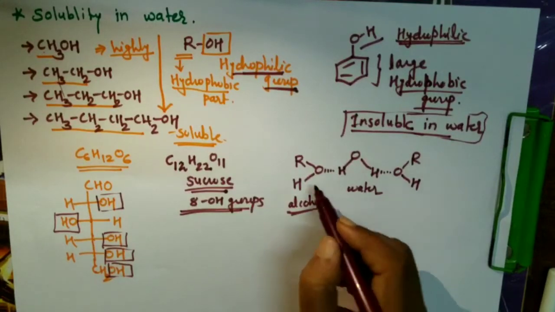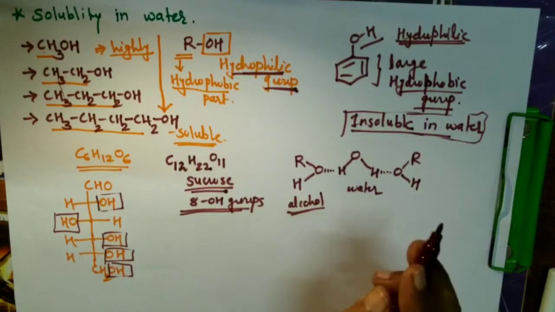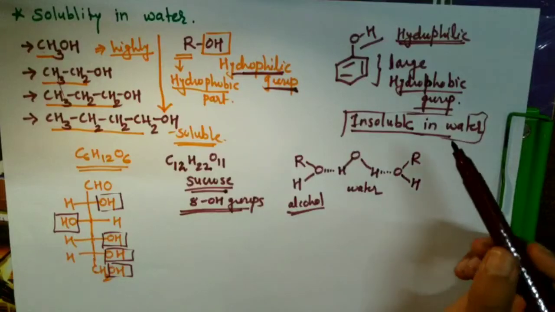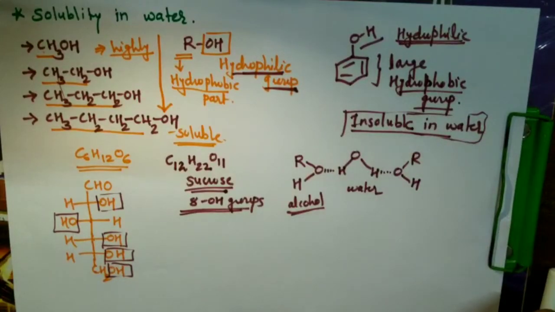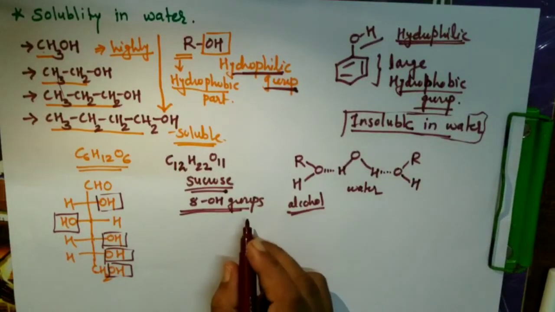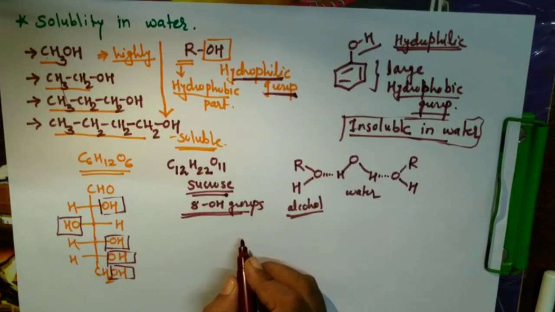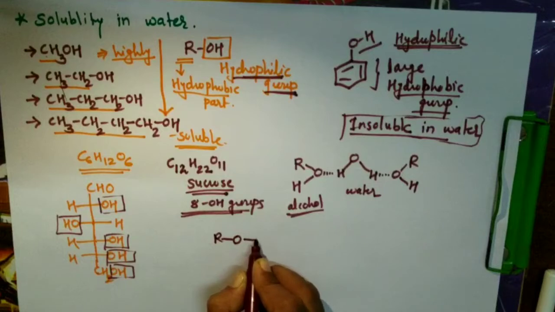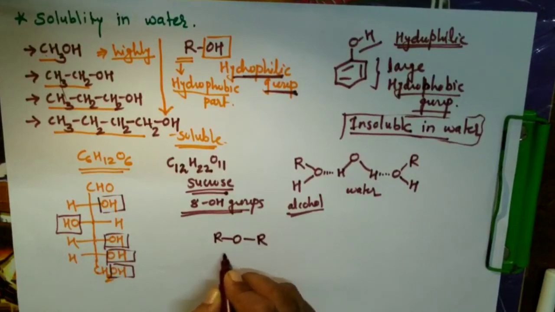Another reason is this hydrogen bond formation for the solubility of alcohols. In case of the solubility of ether, ether does not have a free hydrogen. If I write the general formula of ether, there is no free hydrogen.